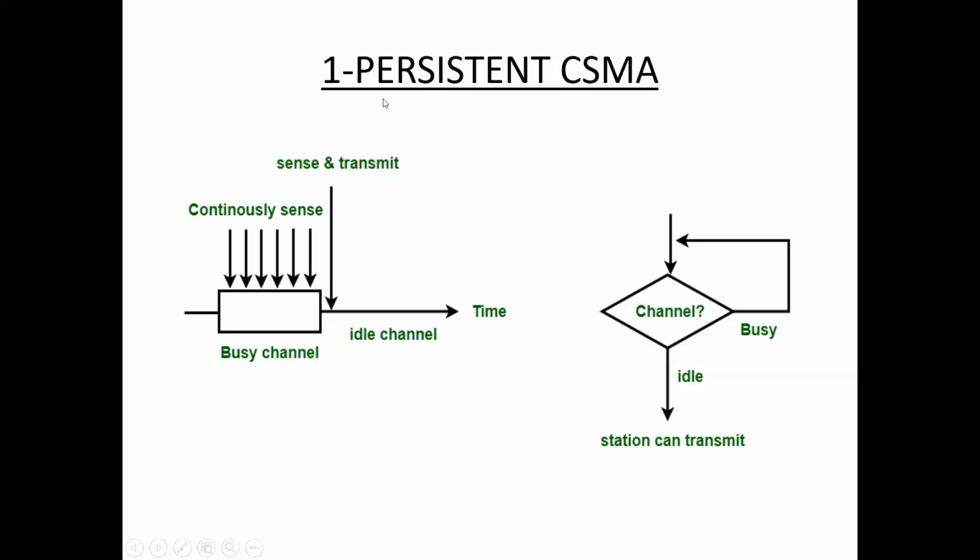It transmits the frame with probability 1, so that's why it is called one-persistent CSMA. If the channel is idle, it immediately transmits the frame with probability 1. If the channel is idle, the station can transmit the data. If the channel is busy, then once again it senses the channel, continuously, until the channel is idle. This is about one-persistent CSMA.